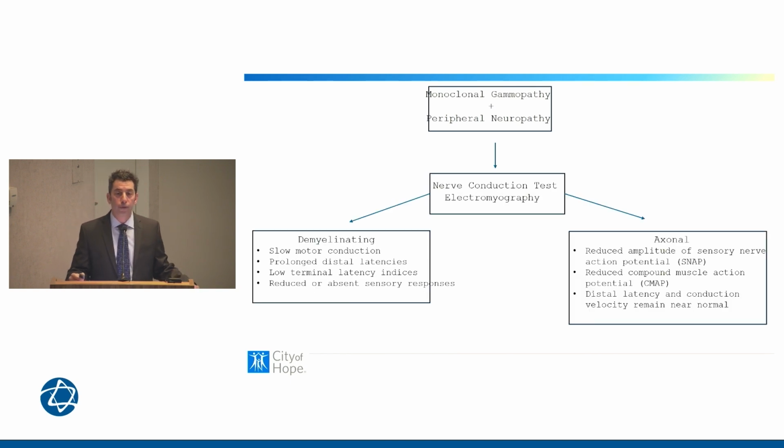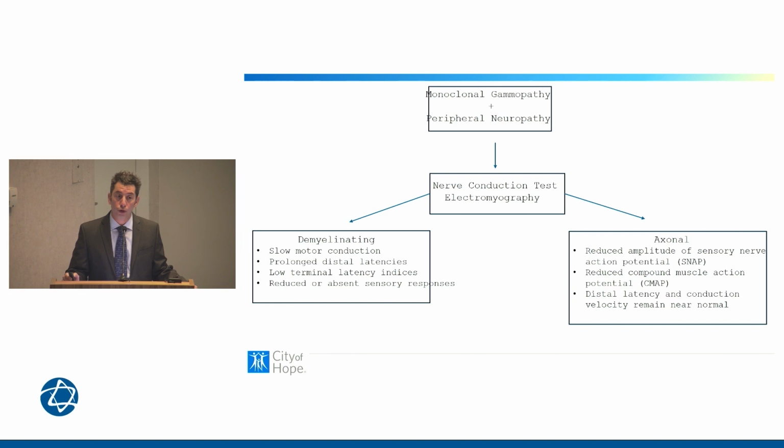And this can be very helpful in delineating whether this neuropathy is a demyelinating peripheral neuropathy or an axonal peripheral neuropathy. This is very, very helpful for the neurologist in differentiating the type of disease that may be present. Again, I'm not an expert in reading these tests, but just to give some classic findings, the demyelinating peripheral neuropathy on EMG and nerve conduction testing will have slow motor conduction, prolonged distal latencies, a low terminal latency, and reduced or absent sensory responses, which the neurologist can help us interpret.